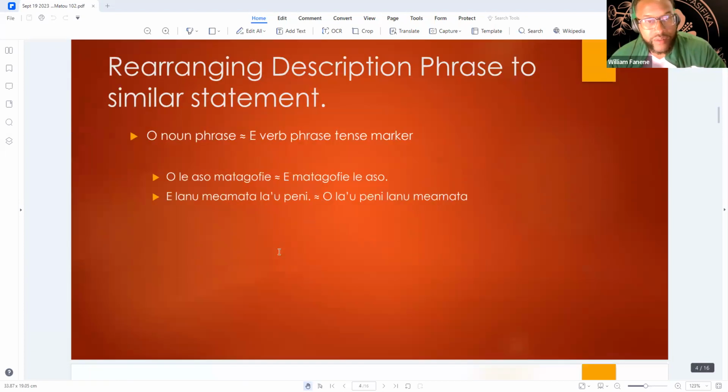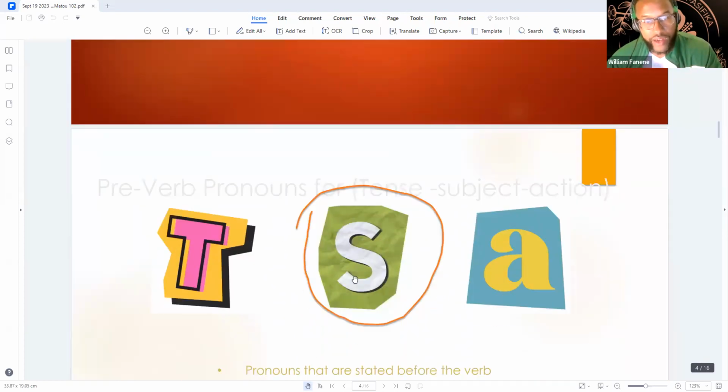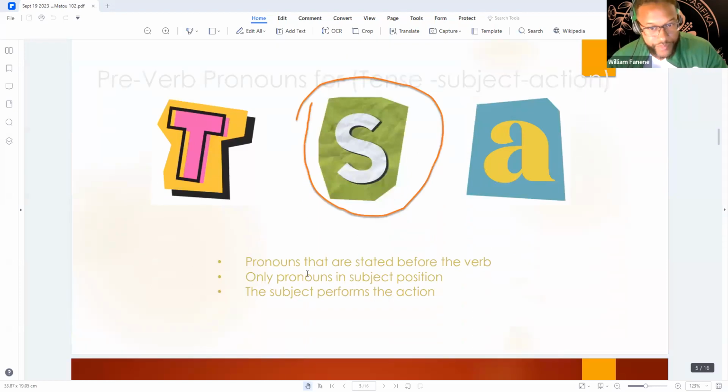Now we're talking about the pronouns that come before the action. So these are the ones that are stated before the action or before the verb. It can only be pronouns here. You can't say ua le teine. I'll write it out just for everyone on this recording. You can't say ua le teine.